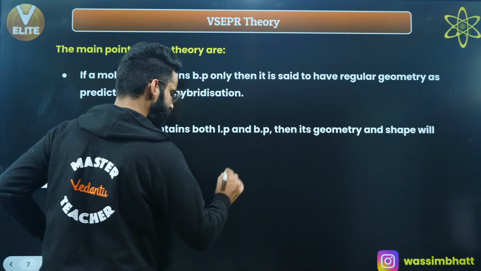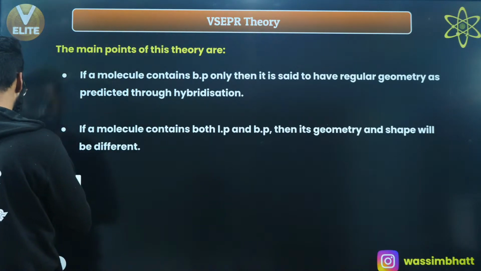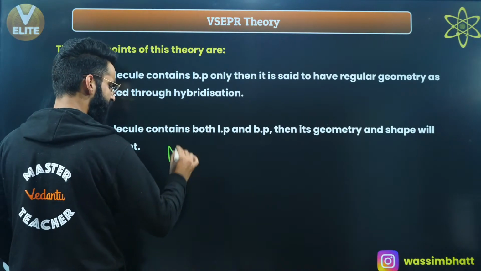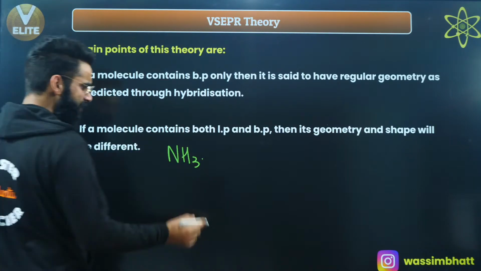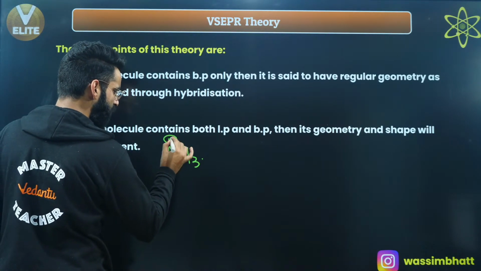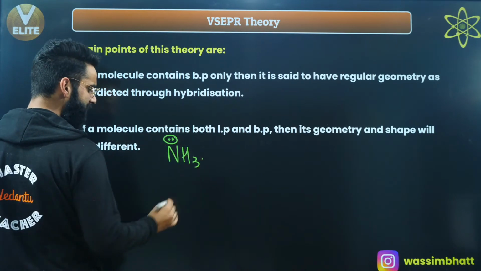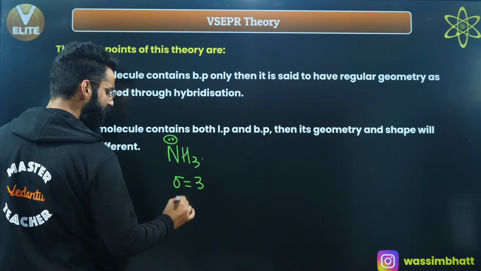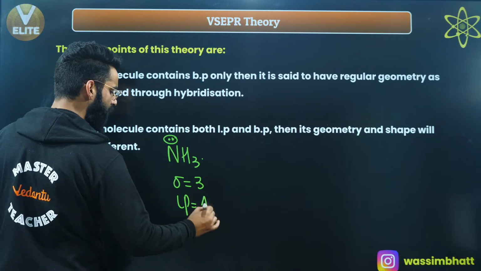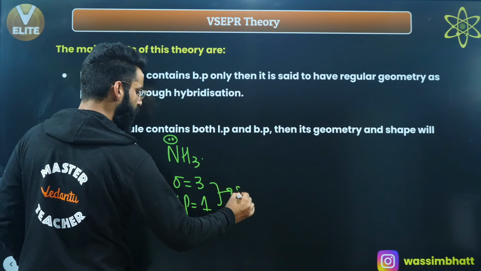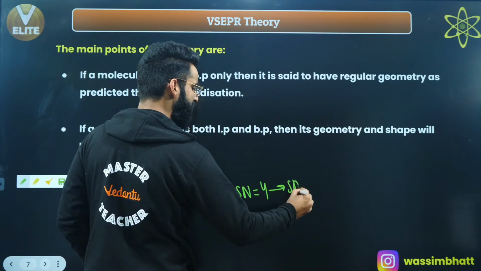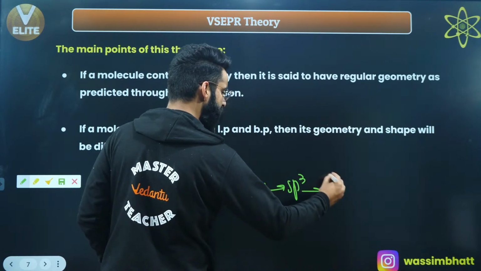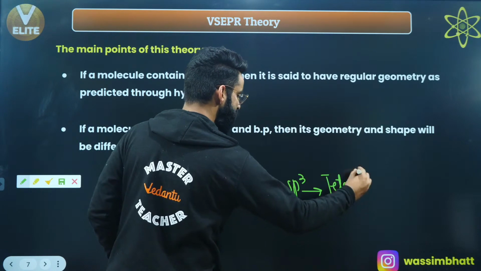If you talk about NH3, ammonia, you all must be familiar with the fact that nitrogen has 1 lone pair. First thing, how many sigma bonds are being formed? 3. How many lone pairs are there on nitrogen? 1. So 3 plus 1 comes out to be 4. The steric number is 4, and if the steric number is 4, the hybridization is sp3. If the hybridization is sp3, the geometry should be tetrahedral.